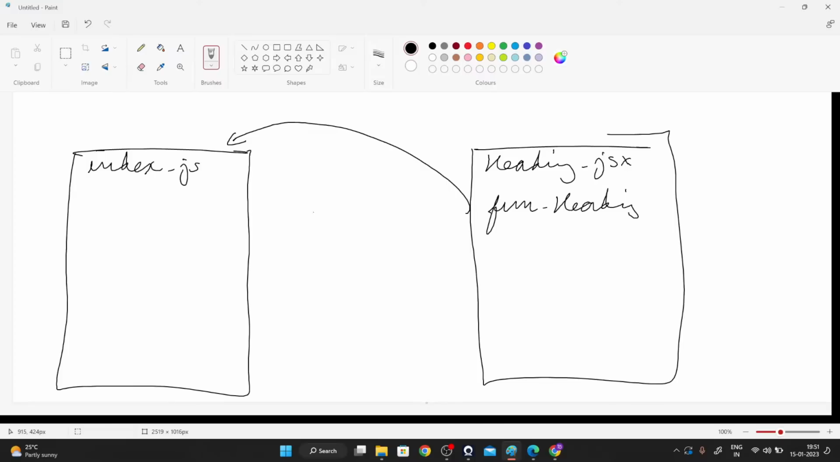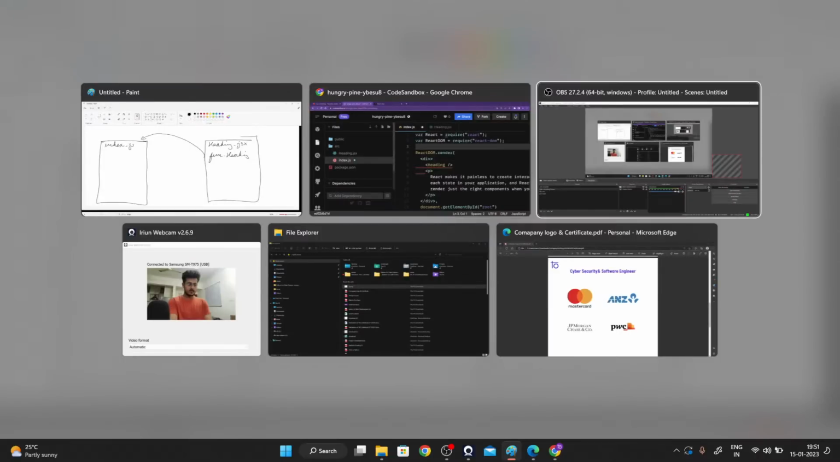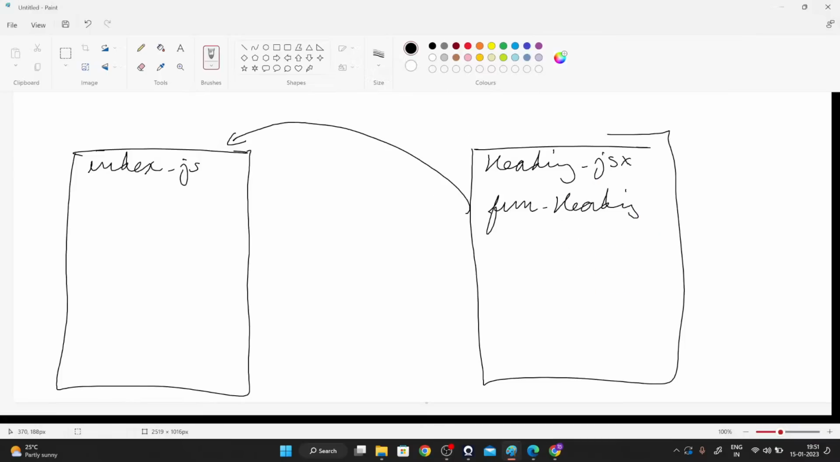Are you guys able to understand the question? Please do let me know. I want to utilize my function heading inside of my index.js file. Are you guys able to understand this? Please do let me know, guys. From my end, buffering is not happening. If it is buffering, then it would mean it is from your end itself.